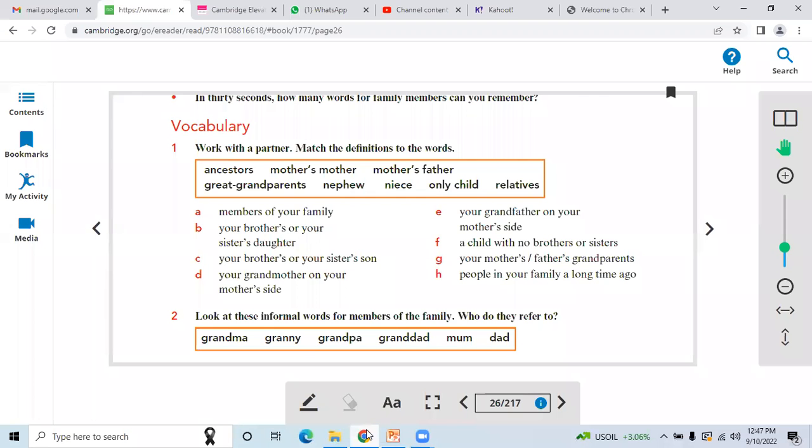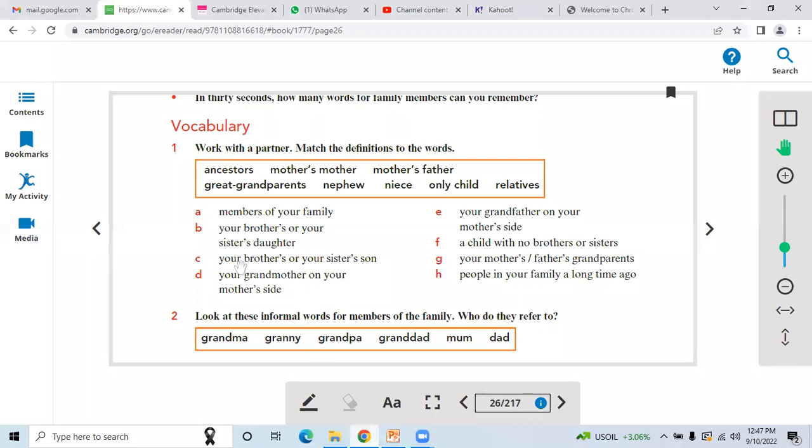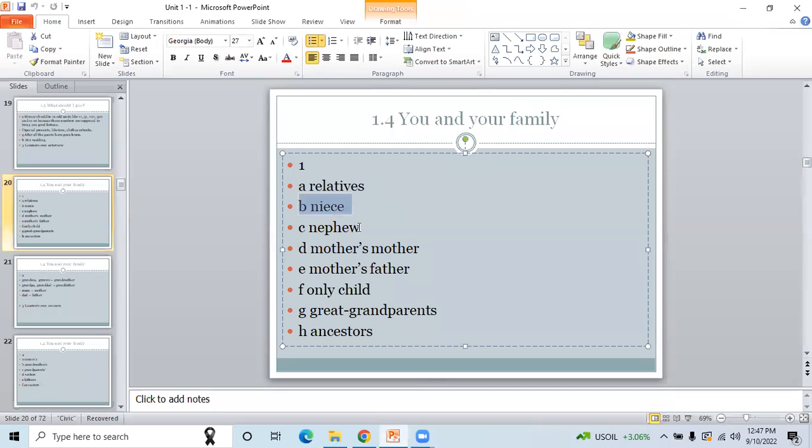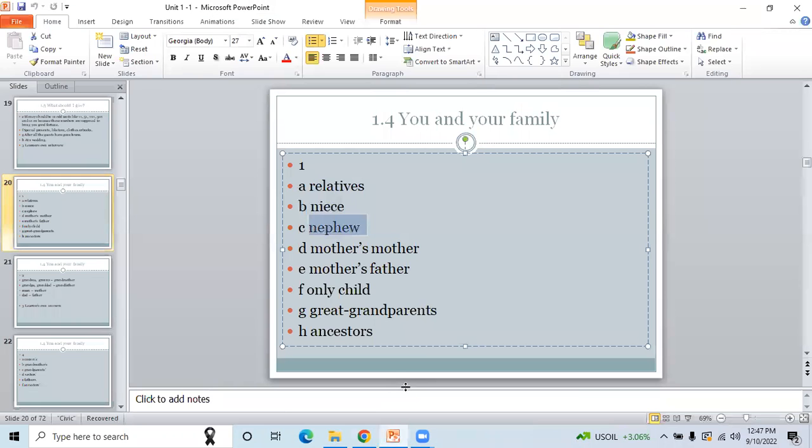Your brother's or your sister's daughter is called your niece, right? And your brother's or your sister's son is called nephew. Then D is your grandmother on your mother's side. We call her mother's mother, right?